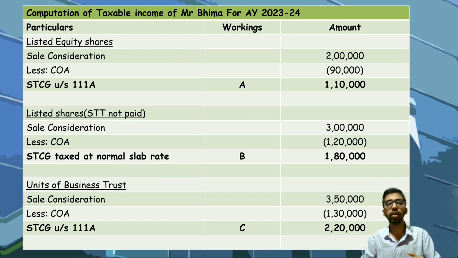Okay. Third, units of business trust. Sale consideration is 3.5 lakh. Cost of acquisition is 1,30,000. Short-term capital gain, that is mentioned in section 111A, is 2,20,000, against which no chapter 6A deductions can be claimed. This is considered to be C.